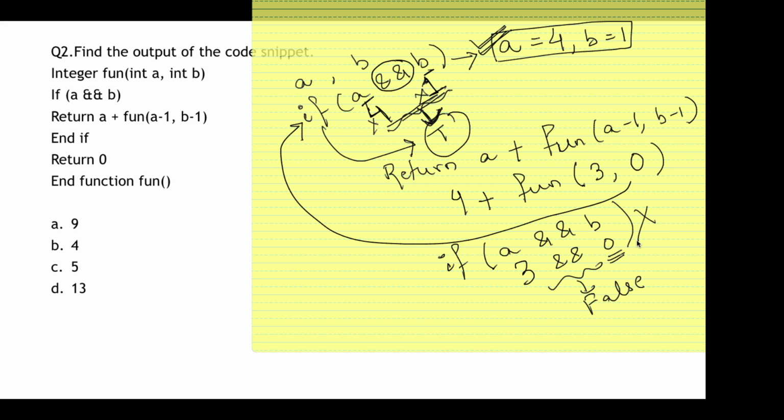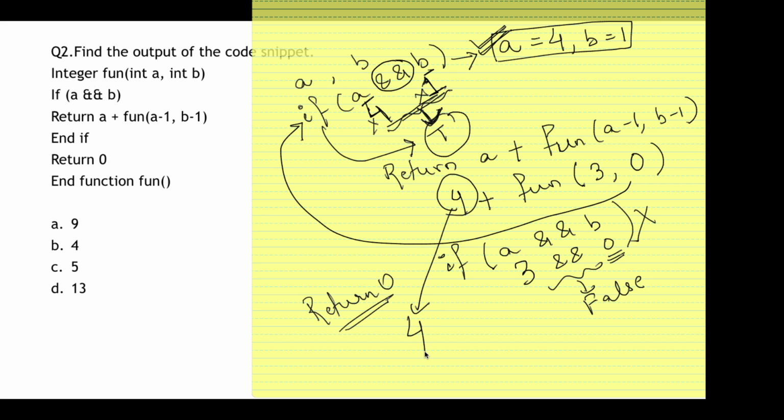It will end the if loop. I mean the if condition will terminate and it will return nothing but 0. Okay. So my output that will be printed will be only 4. Okay. So 4 will be my output. So the answer is option B.